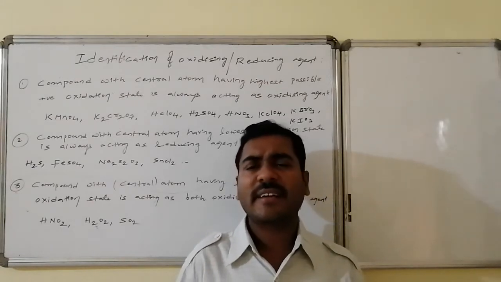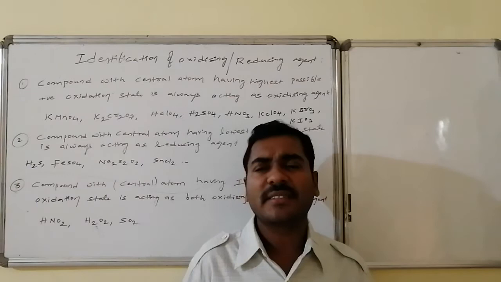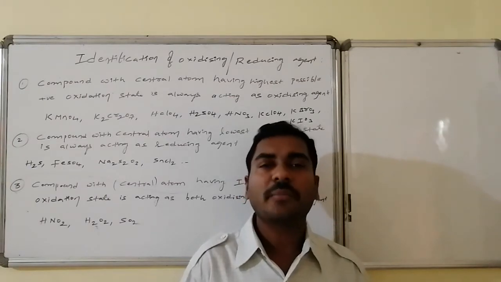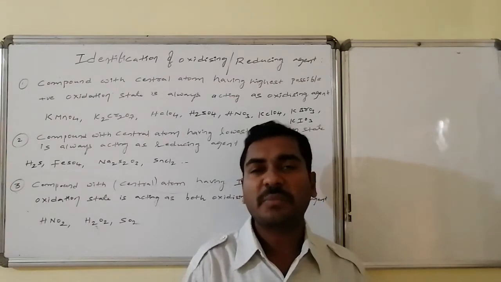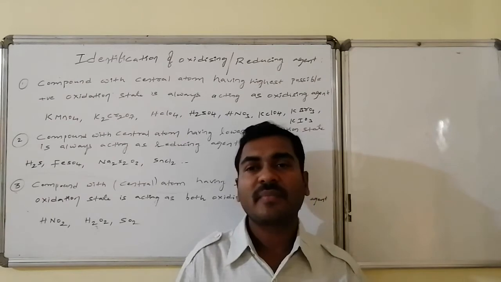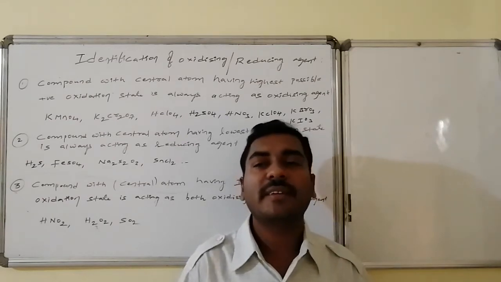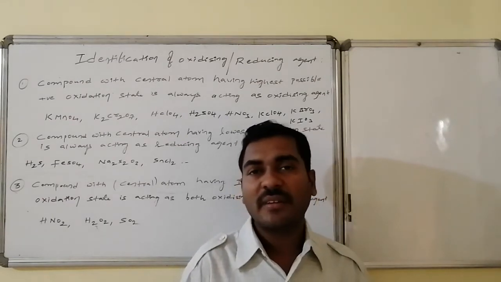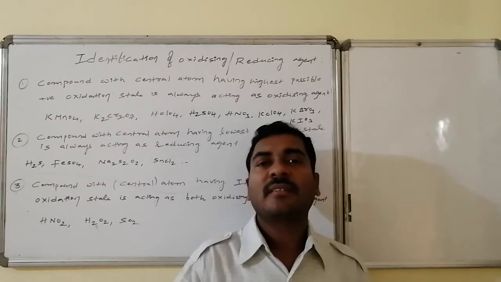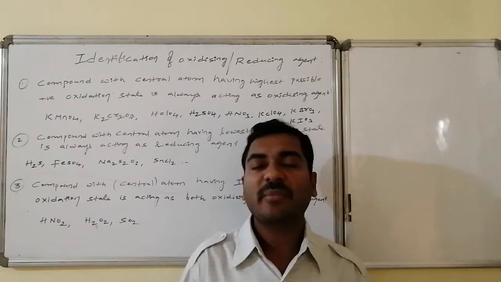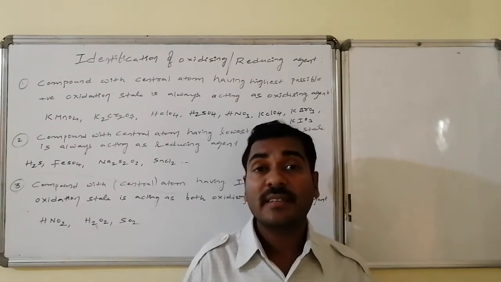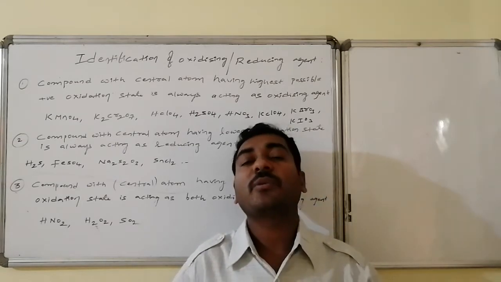Yes, the central atom can maintain many varieties of oxidation states. Suppose a compound with a central atom is having the highest possible oxidation state. Then what is the other chance left for that? It can reduce the oxidation number. Reduction, that is decrement in oxidation number, is possible by gaining of electrons. Hence, it is provoking others.